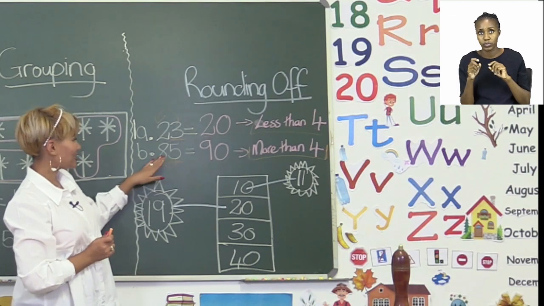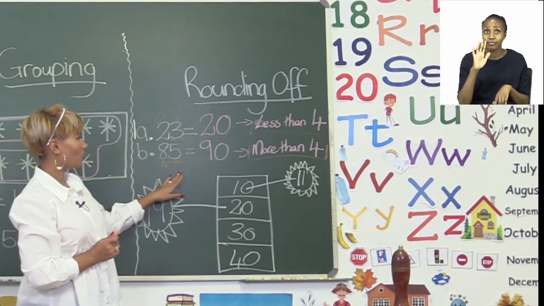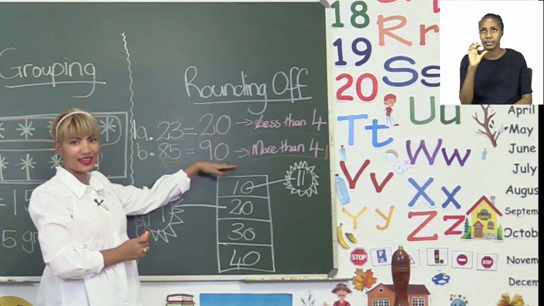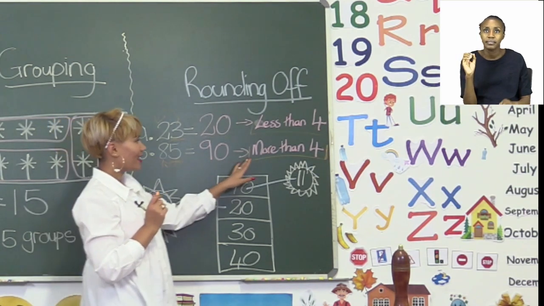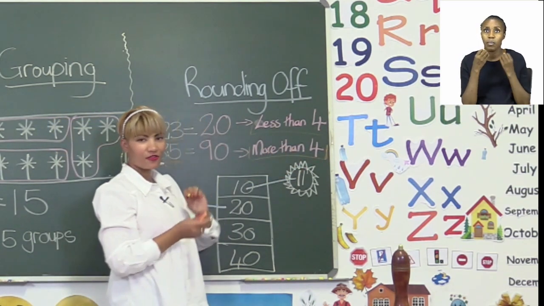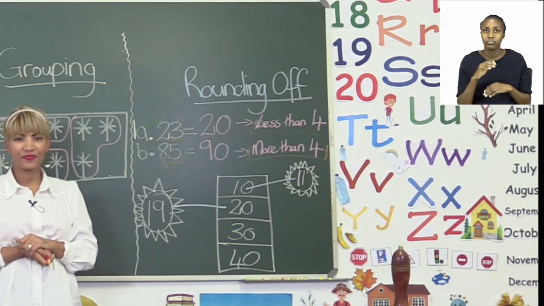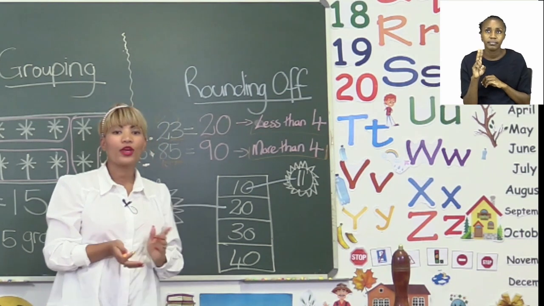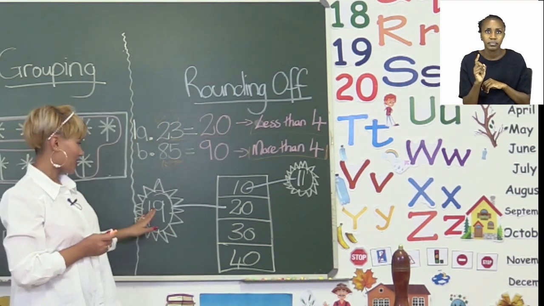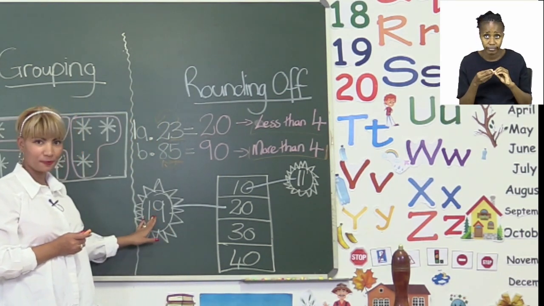Right, and in this case 85 will now turn into 90 because boys and girls, remember 5 is more than 4.